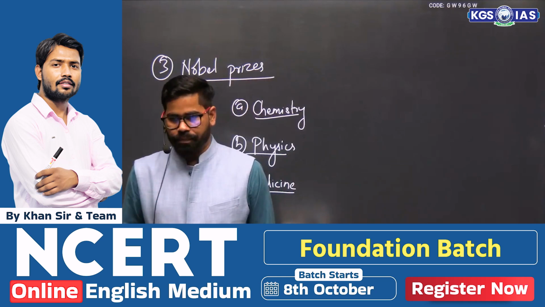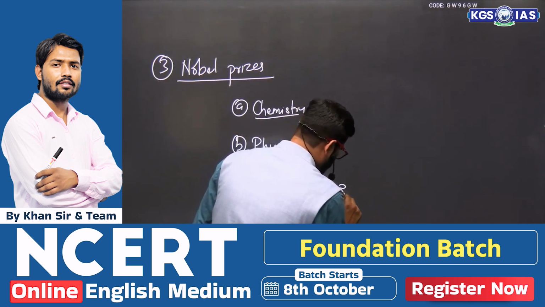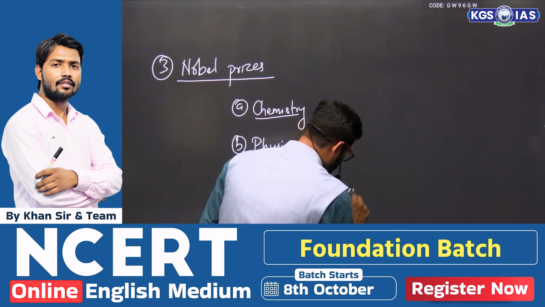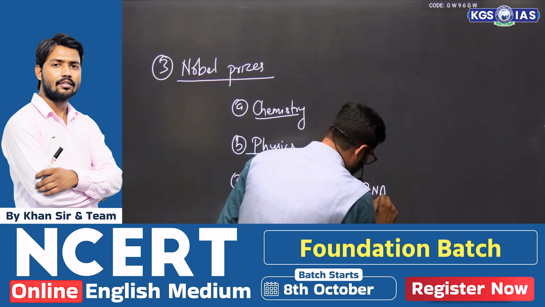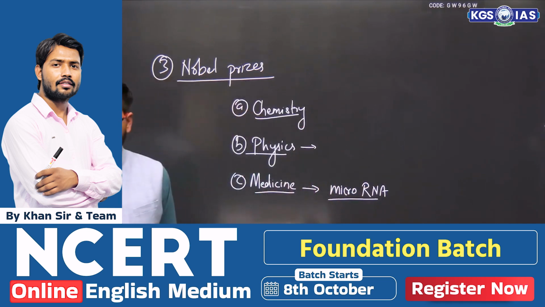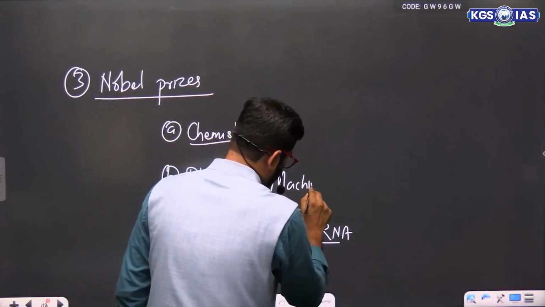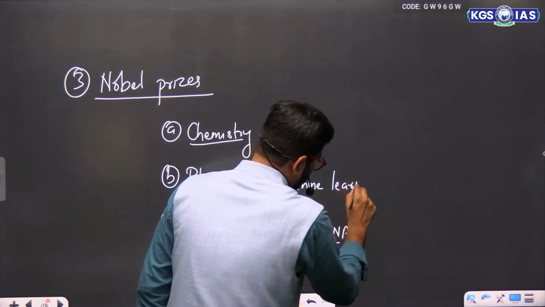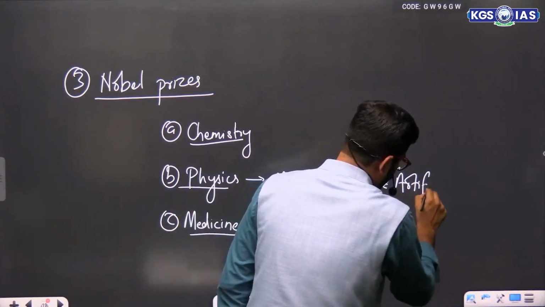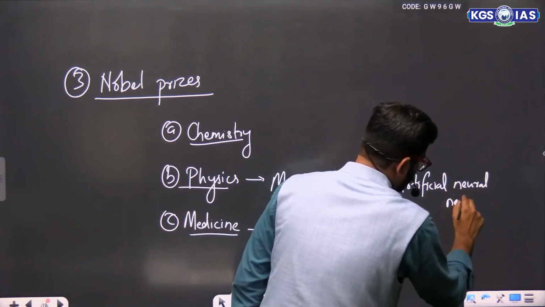One is medicine. In medicine, it has been given for microRNA. In case of physics, it has been given for machine learning and artificial neural network.